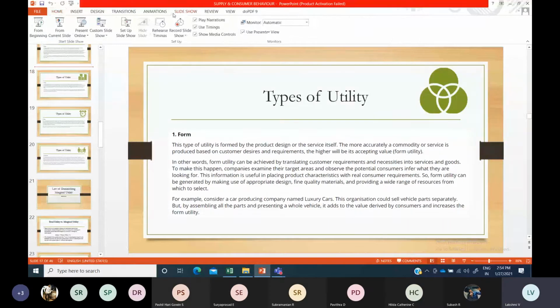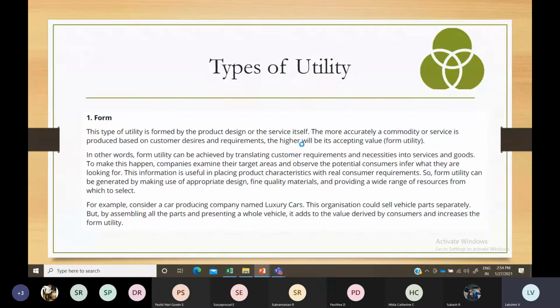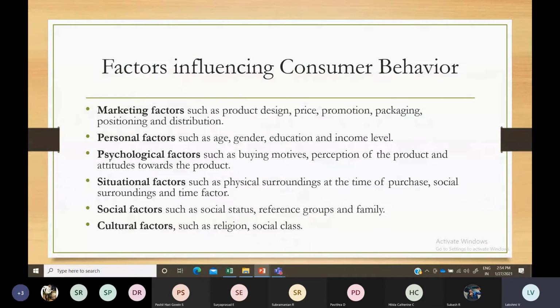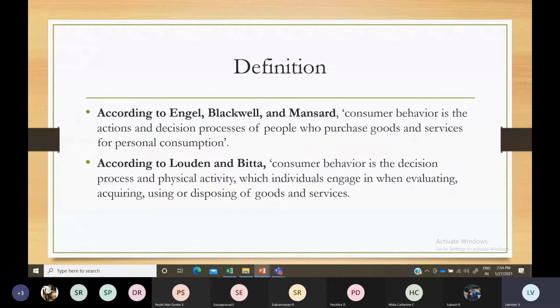So as we already discussed what is meant by utility, it actually comes under consumer behavior. This is a separate chapter or topic. After demand and supply, you will have consumer behavior. So you must know the basic thing about what is meant by consumer, and consumer behavior, all those things.